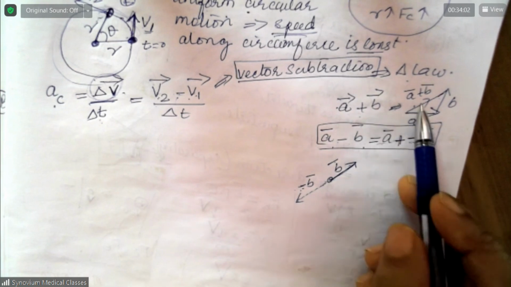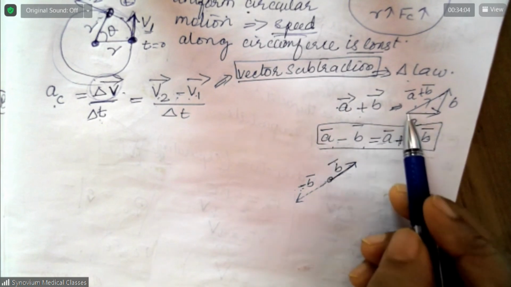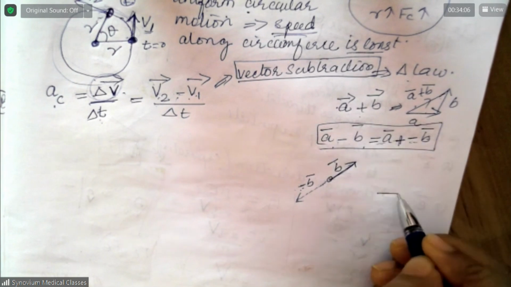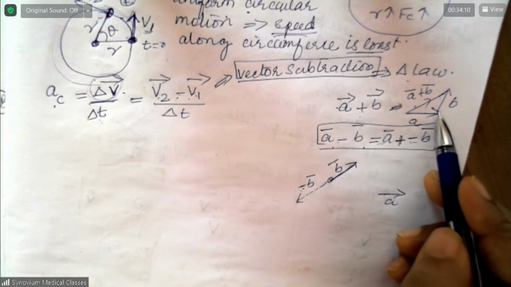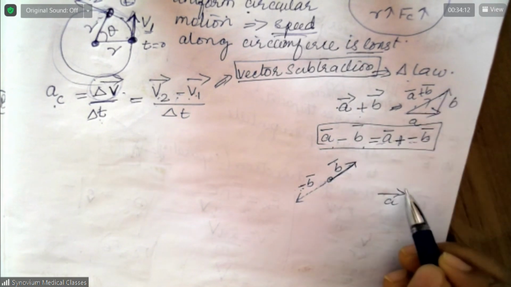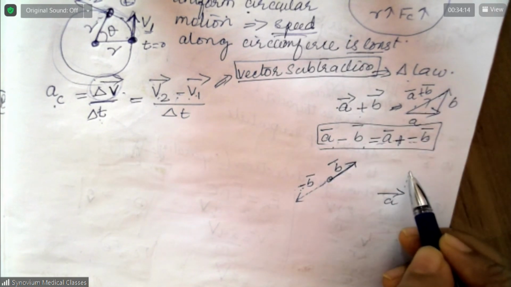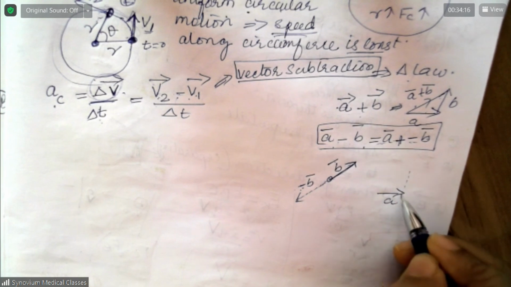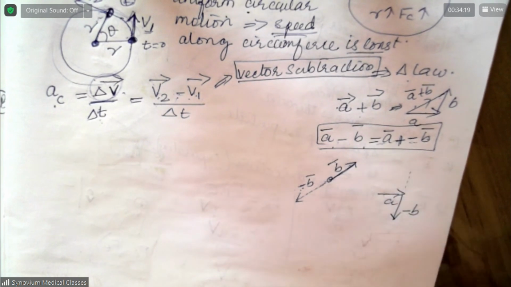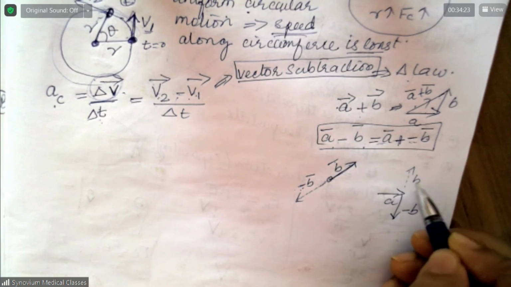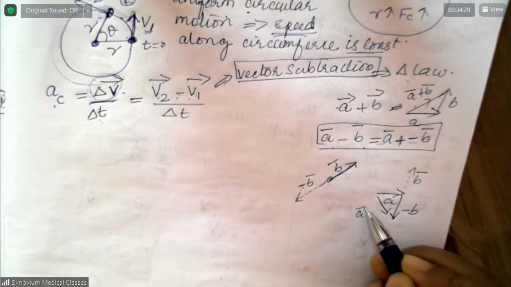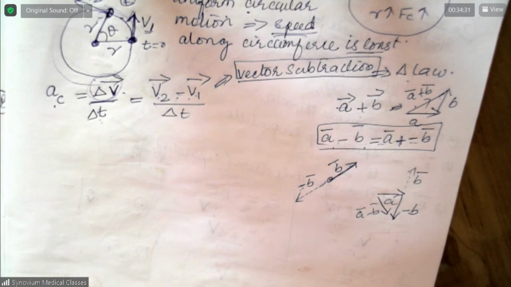In this case, how will you do A minus B? This is vector A. Now this is vector B, but we need the negative of B. This is negative B. Okay, this is positive B. Now what should you do? This is vector A minus vector B.